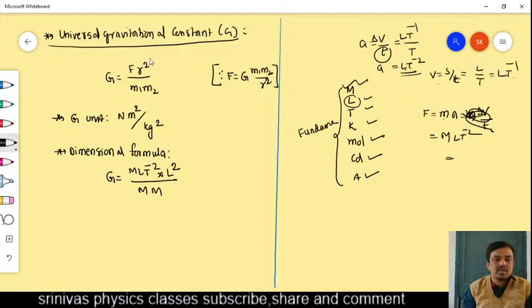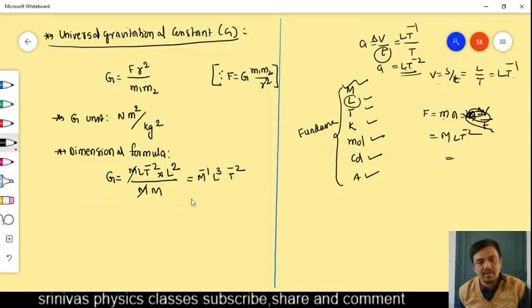We have to express these quantities, F, r, m1, m2, in terms of fundamentals. Fundamentals are the 7, right? If you simplify this, we will get M inverse. This one M will cancel, M goes to the denominator, M inverse you will get, L into L square you will get as L cube, and T power minus 2. Have you understood now? This is the dimensional formula of capital G.